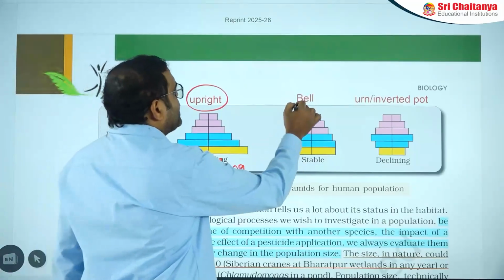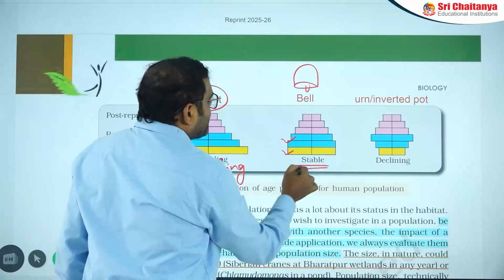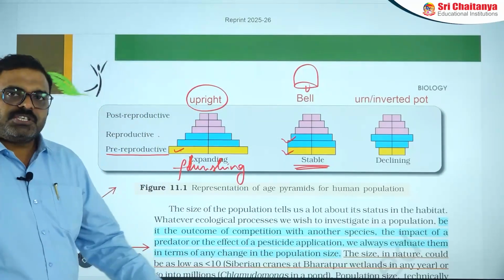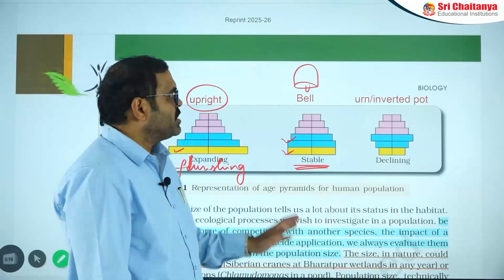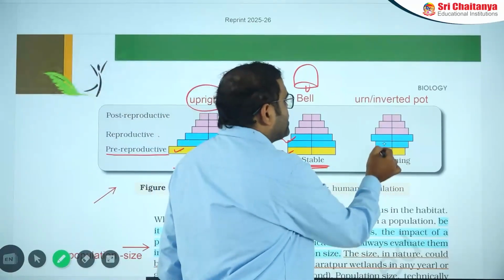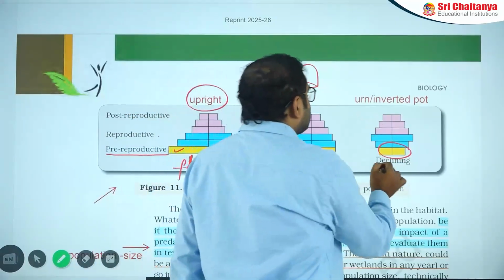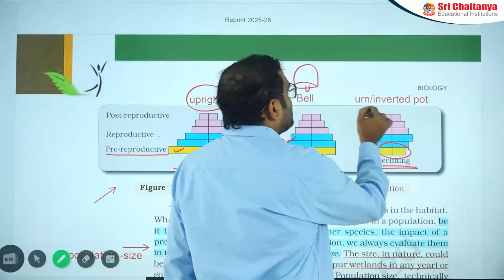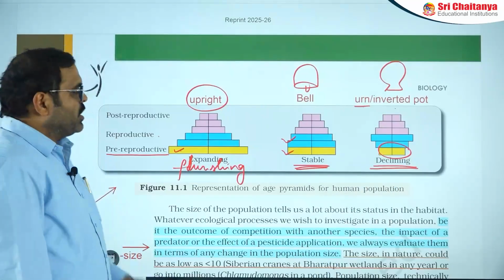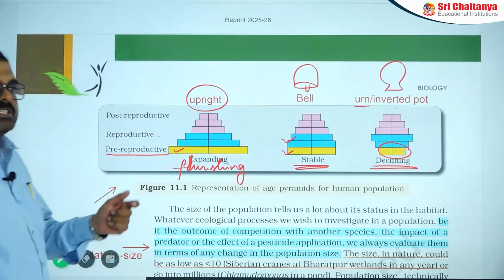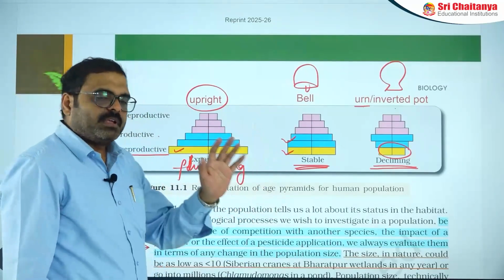But in the second condition, the pre-reproductive age number is almost equal to the reproductive age number. It is a bell-shaped pyramid, representing a stable pyramid, meaning the population is not flourishing soon or declining soon. It is maintaining a stable condition. And if the pre-reproductive age people are far fewer than the others, then it is considered a declining pyramid. Its shape is an urn or inverted pot shape. So age pyramids definitely explain the population progress, whether it is declining, stable or increasing.